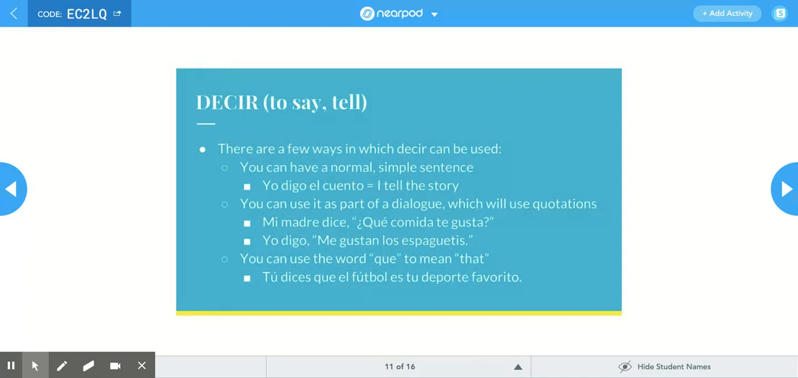Okay, decir means to say or tell. There are a few ways in which decir can be used. You can have a normal simple sentence such as yo digo el cuento, I tell the story. You can use it as part of a dialogue, which will use quotations. So mi madre dice, ¿qué comida te gusta? Or yo digo, me gustan los espaguetis. You can also use the word que to mean that. So tú dices que, you say that, el fútbol es tu deporte favorito. Soccer is your favorite sport.